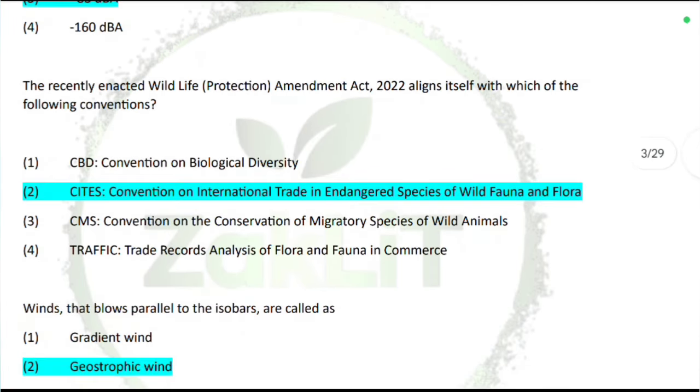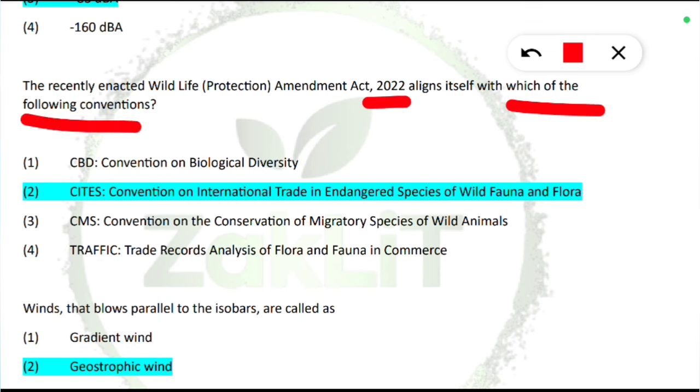Next is the recently enacted Wildlife Protection Amendment, that was in 2022. It aligns itself with which of the following conventions? So when was the Wildlife Protection Act? You should comment in the comment section. First Wildlife Protection Act was, you should comment. So it is asking which convention it aligns with. The Wildlife Protection Amendment Act 2022 aligns with CITES, that is the Convention on International Trade in Endangered Species of Wild Fauna and Flora.